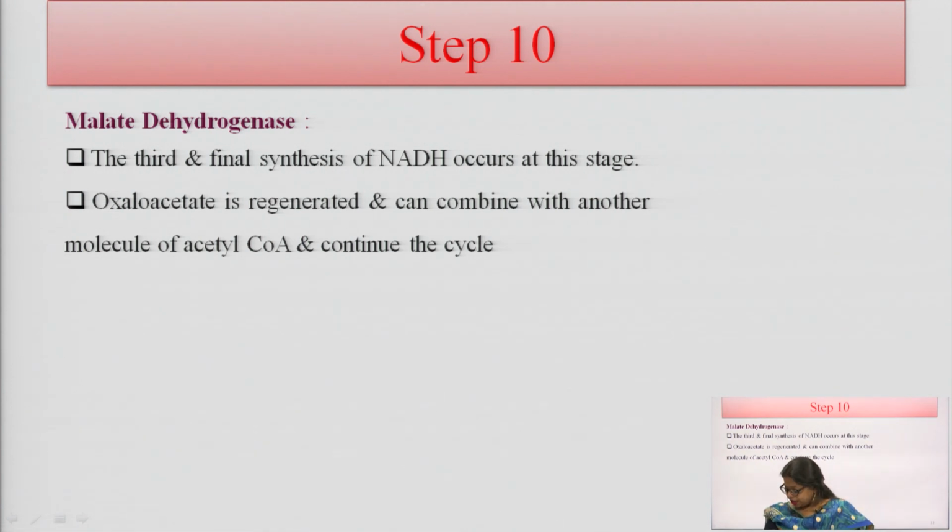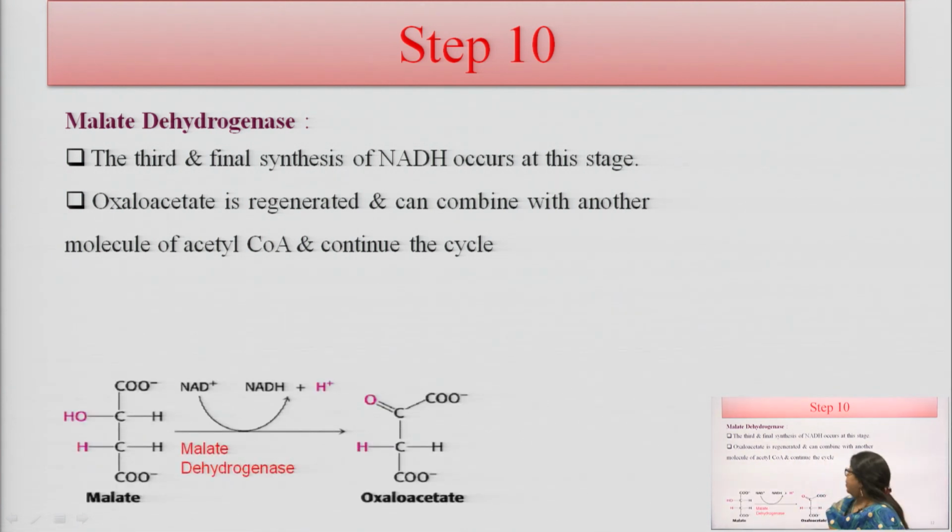And in the step 10, there is malate dehydrogenase enzyme used here. So, this is the third and final synthesis of NADH that occurs in this stage, and here oxaloacetate is generated in this reaction. This oxaloacetate is regenerated and it combines with another molecule of acetyl coenzyme A to continue the cycle.